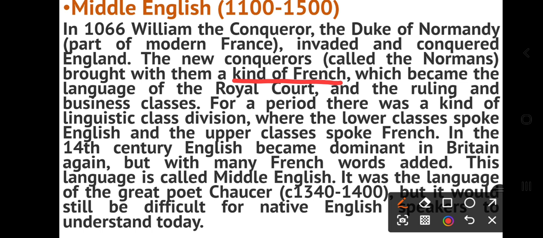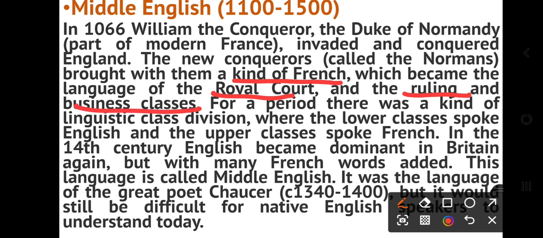Now, again, language is also that of the higher class or elite class. They started speaking French because they were ruling. That definitely shows they were powerful and they brought that language, and that's why society was divided into two: higher class and lower or middle class. So French became the language of the royal court, ruling, and business classes.